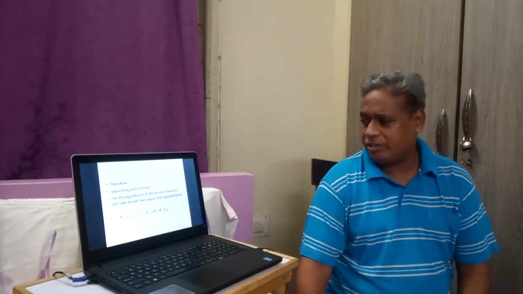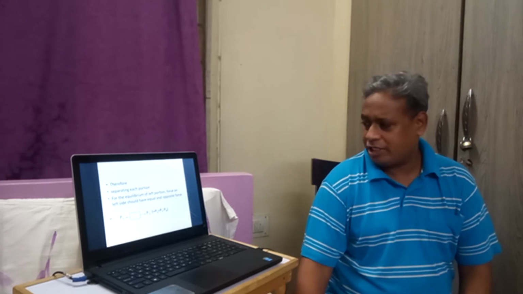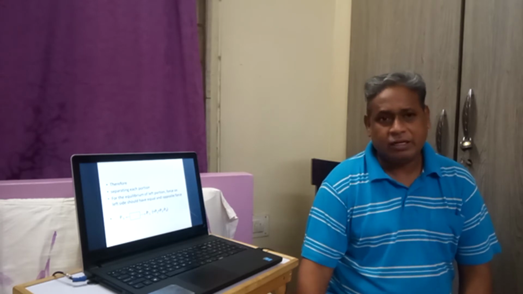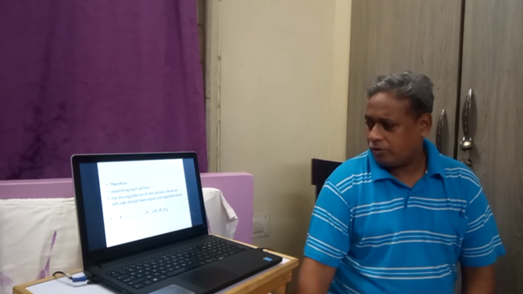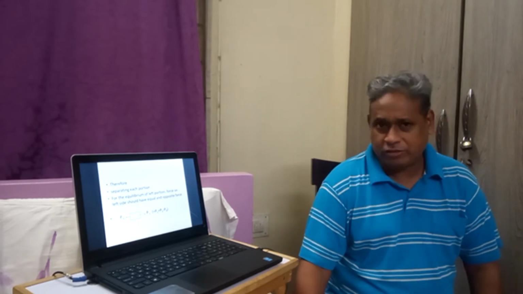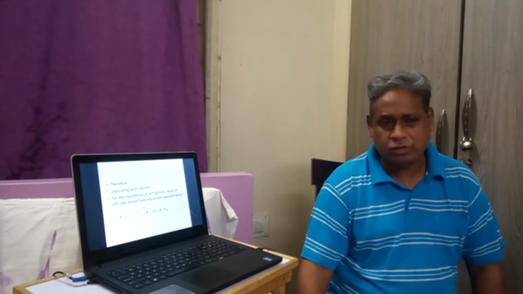So for the equilibrium, there should be some other P1 acting towards the right at the other end, so that the two P1 get balanced because they are equal and opposite. At the left edge P1 is acting, therefore at the right edge also there should be P1.